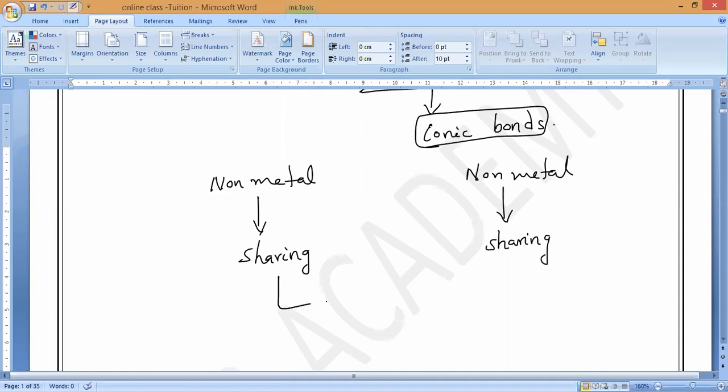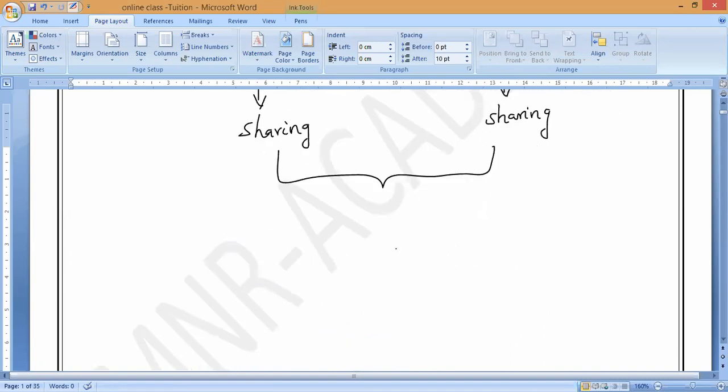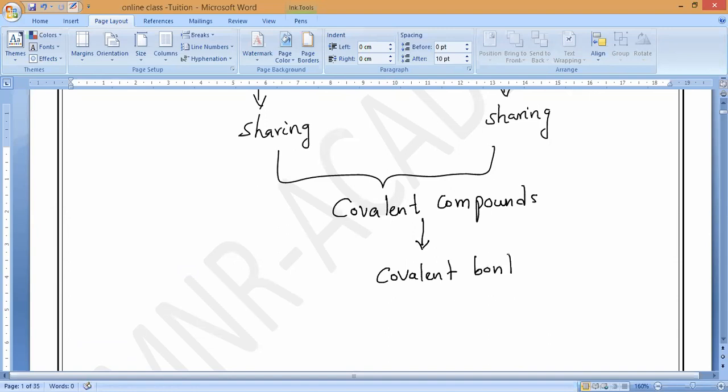When one non-metal reacts with another non-metal, they form another kind of compound. That compound is called a covalent compound, and the bonds present in it are called covalent bonds. Very good. This is what you have to remember.